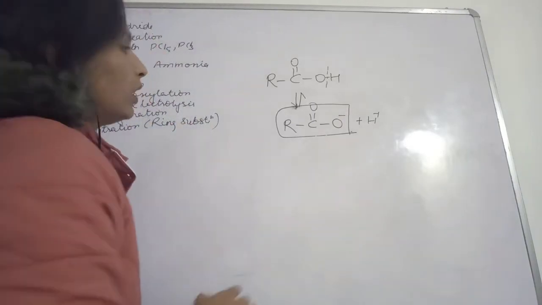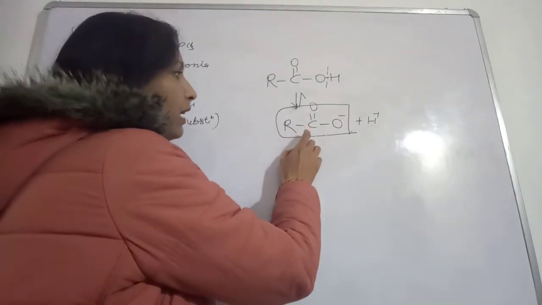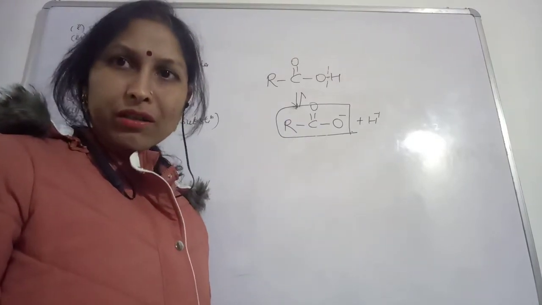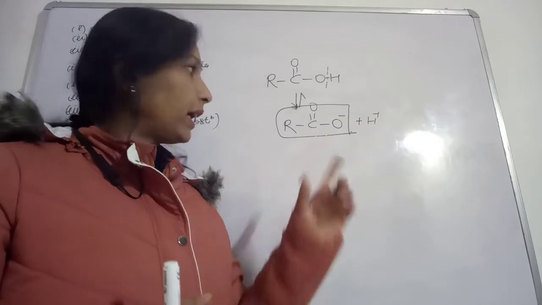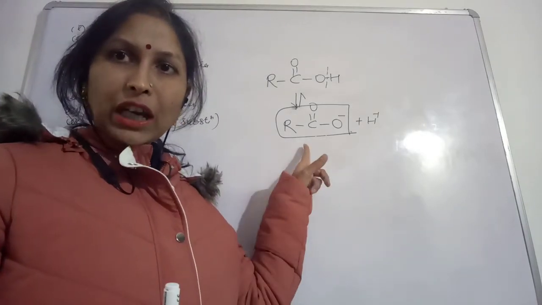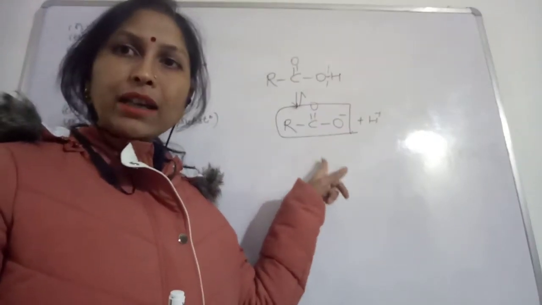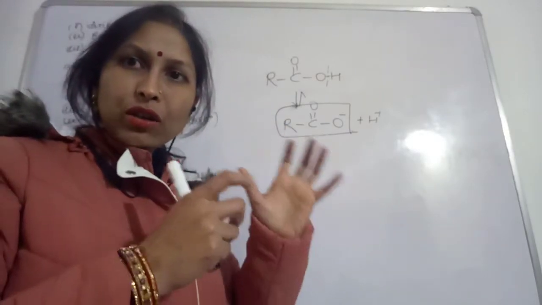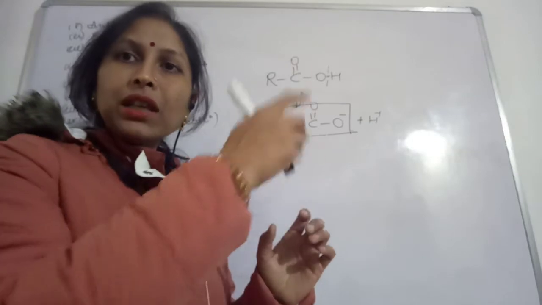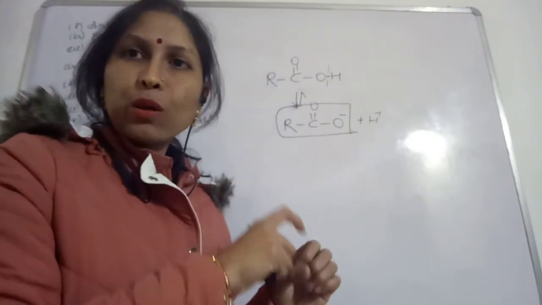The stability is governed by the number of resonating structures of the conjugate base, and also by which atom the negative charge is acquired by.